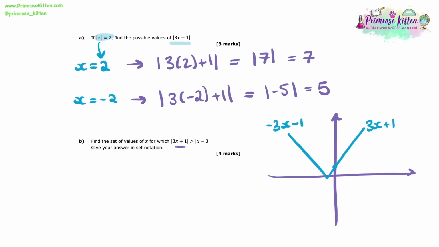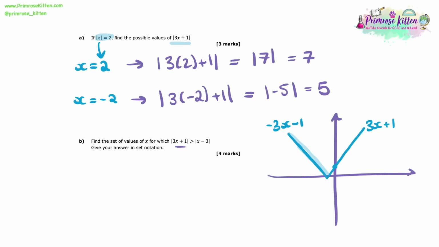Now what you can see what I've done here is on one side of this line, I have called it 3x plus 1. That's just what the line would have looked like. But then the other part that has been reflected, I have essentially done the unmodulus of that, if that's such a word. I have said, well, if I know the modulus makes values positive, if they were negative, then the negative version of 3x plus 1 is minus 3x minus 1, okay? So this is what the graph of the modulus of 3x plus 1 would look like.